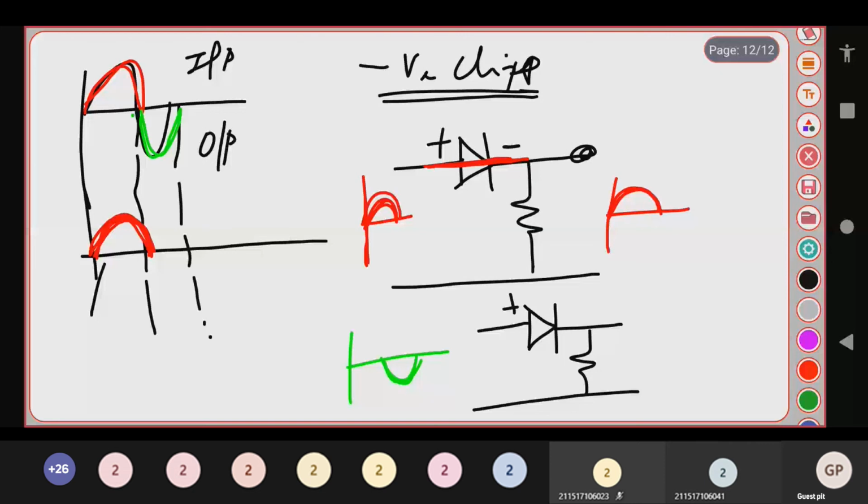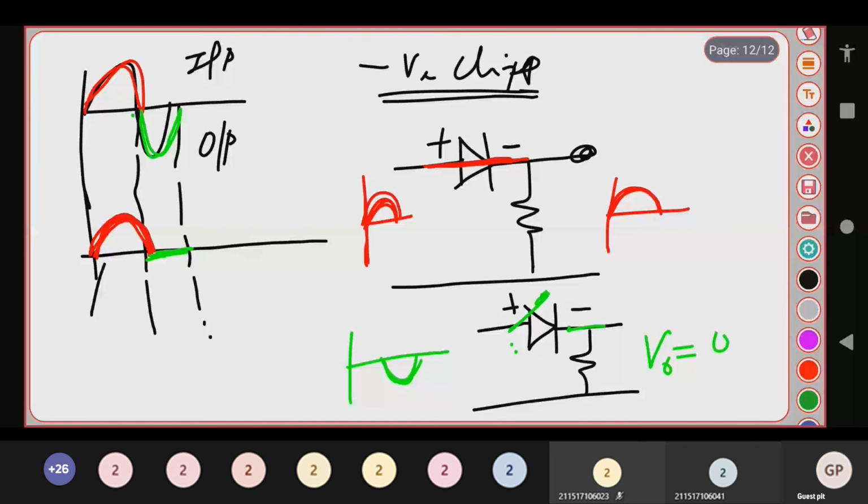Here you are giving a negative waveform, so the diode acts as an open switch. If the diode acts as an open switch, you won't get the output. The output is 0, so your negative portion is clipped off. Hence it is called a negative clipper. Can you follow, students?